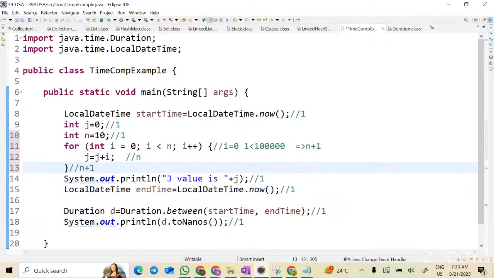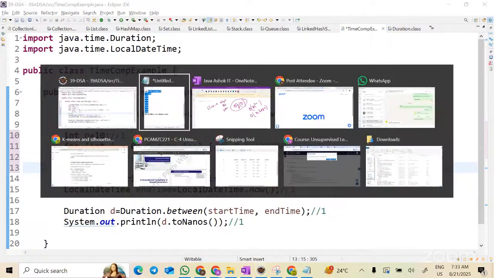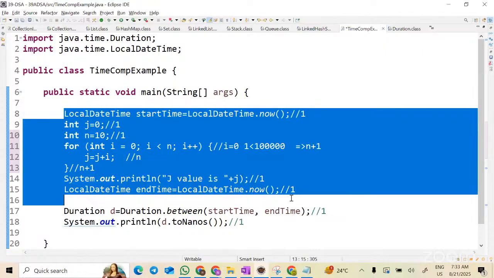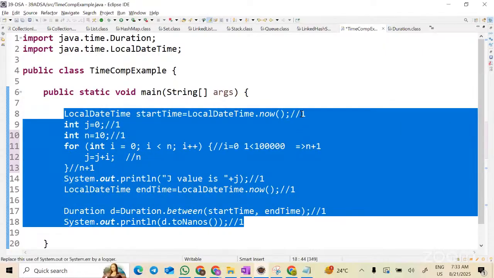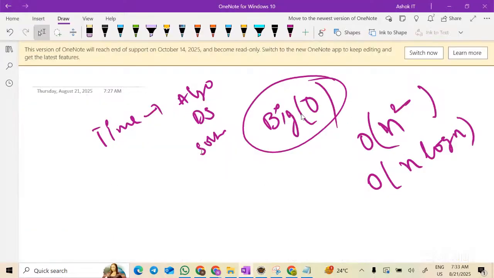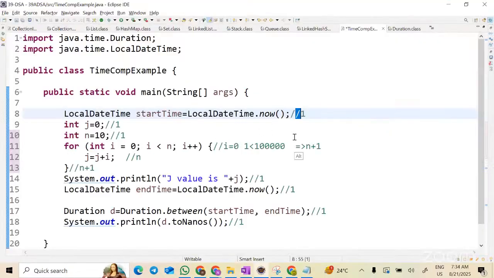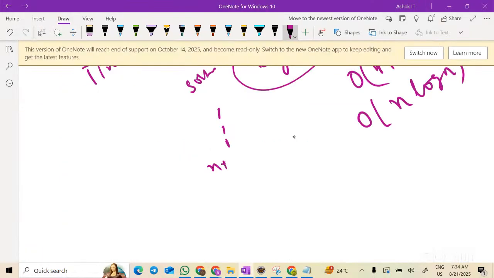Now, let's sum all of this. Time taken by the program is nothing but the summation of all this. Here, line number 8, one time, correct? Next, line number 9, one time. Line number 10, one time. Now line number 11, n plus 1. So this is how I should write, correct?